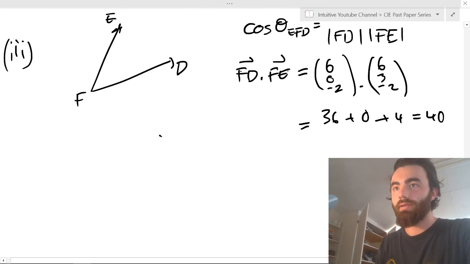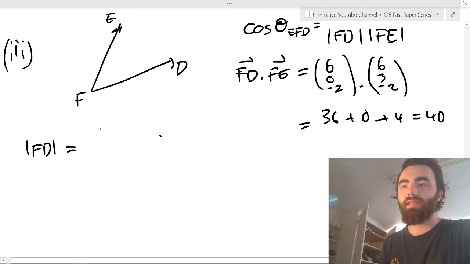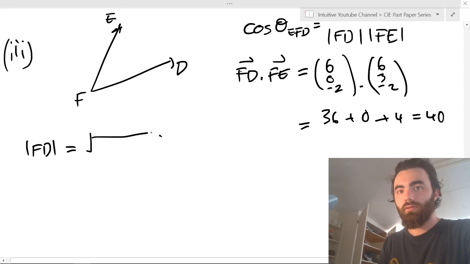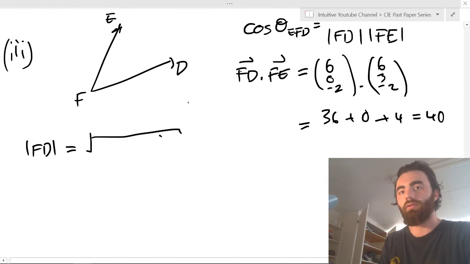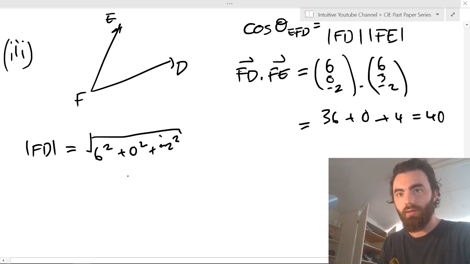Then you can just work these things out individually, because you know what you need. You need to find these magnitudes and the dot product. And that's it. So the magnitude of FD is 6 squared plus 0 squared plus minus 2 squared, which equals 36 plus 4, the square root of 40.